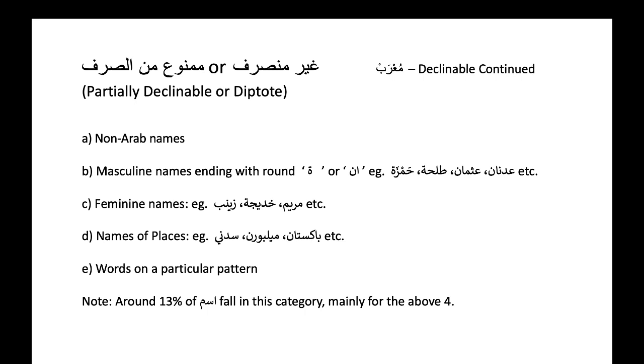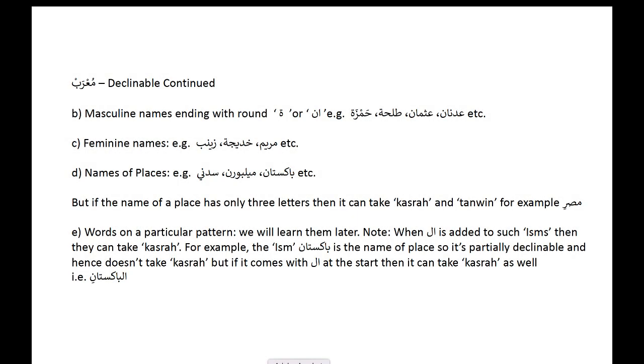Let's look at the other 4 types in the list. Masculine names ending with round ta marbuta or an, for example, Hamza, Talha, Uthman, Adnan. Feminine names, for example, Zainab, Khadija, Maryam. Names of places, for example, Pakistan, Sydney, Melbourne. But if the name of a place has only 3 letters, then it can take Kasrah and Tanveen, for example, Misri. Words on a particular pattern, we will learn them later.